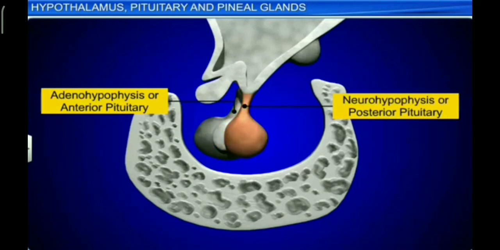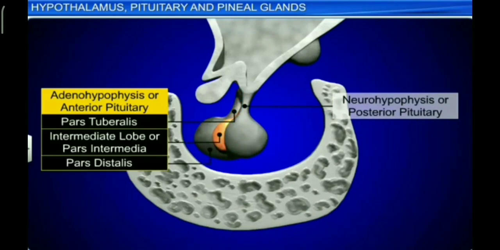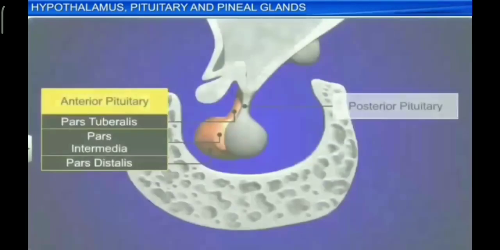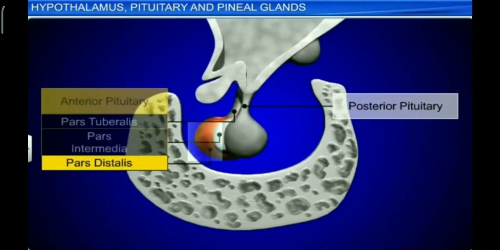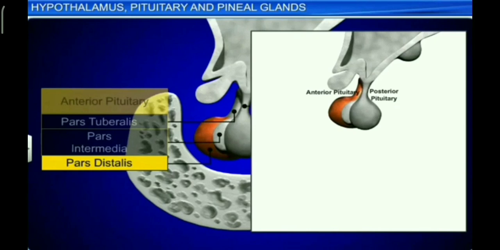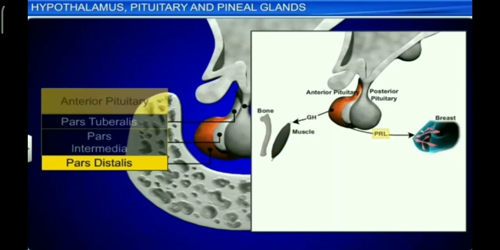Adenohypophysis is the largest lobe of the pituitary gland. It is highly cellular. It contains three parts, that is pars tuberalis, pars intermedia and pars distalis. Pars distalis contains various epithelioid secretory cells, that is acidophils, basophils, chromophobes, etc. It secretes a total of 6 hormones.